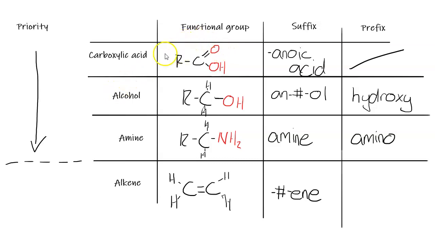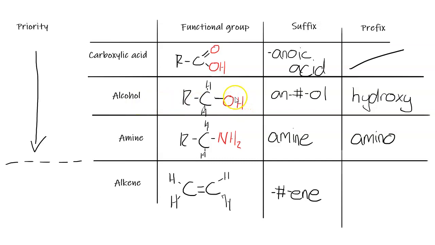But just going through, carboxylic acids have the functional group of a double bond to an oxygen and then an OH group as well, coming off that same carbon. This always has to be the final carbon in the chain. So if we look at how we name carboxylic acids, you notice there's no need for a number in there, and that's because the number always has to be 1, because it always has to come from the first carbon, so we don't need to include it. There's no prefix for carboxylic acids because they have the greatest priority, so they never get pushed back into the prefix name of an organic compound. We'll see what I mean by that in a minute.